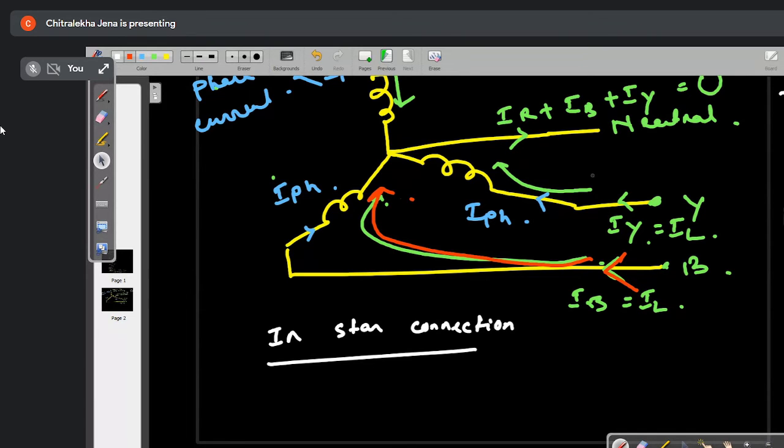All of you got it? The current is flowing in the line, it is going in the winding also. Same thing is the upper case. So in the star connection, I phase is equal to IL. This is your first point, first conclusion.